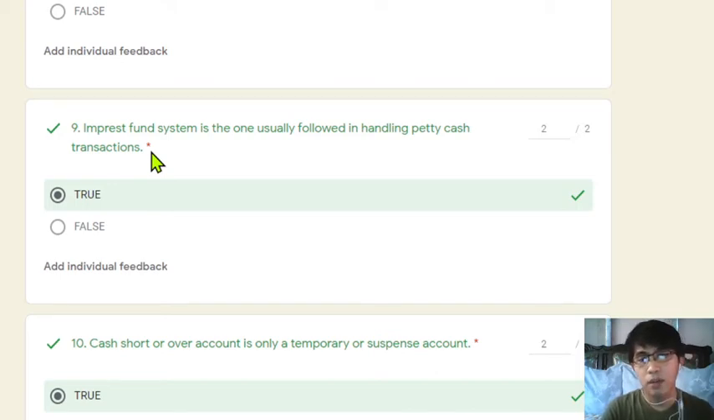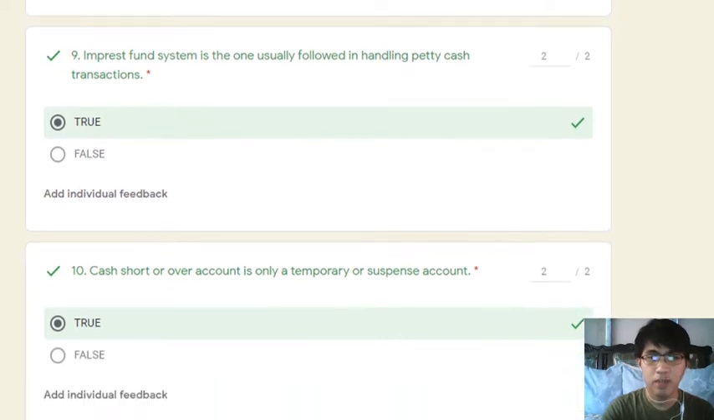Unlike in the fluctuating fund system na yung mga expenses ay directly naka-credit kaagad doon sa petty cash fund. Naka-charge agad doon sa petty cash fund.